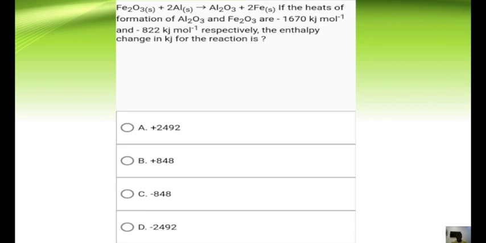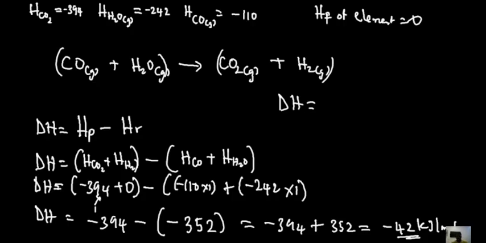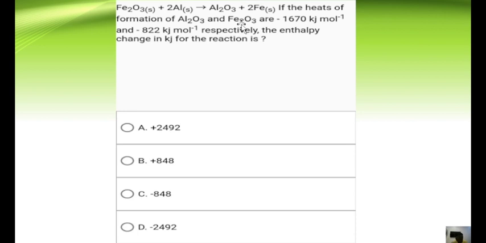So solving this question, let's take this out. We are told that the heat of formation of Al2O3 equals minus 1670 kilojoules per mole. Just to confirm, let's look at that again. We are told Al2O3 first, Fe2O3 second, meaning that the first is for Al2O3 and the second is for Fe2O3, minus 822.